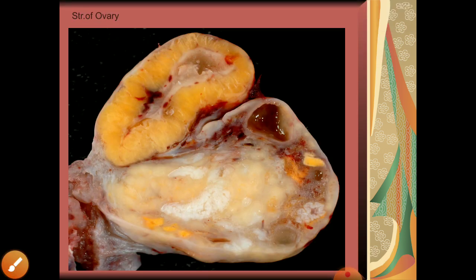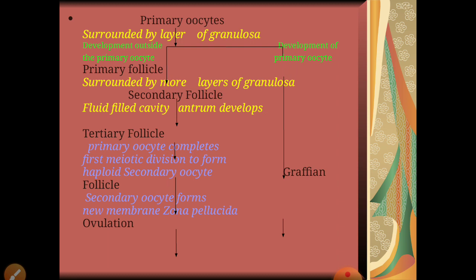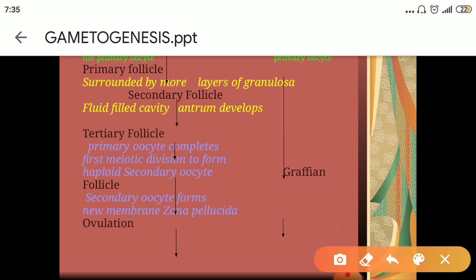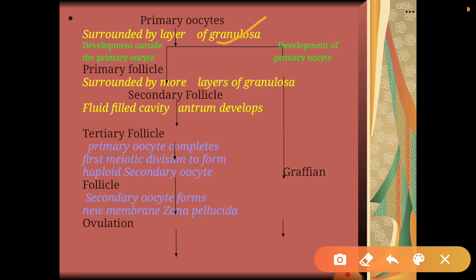This is a sectional view of the structure of the ovary, showing various stages in it. If you want to recall how the primary oocyte changes and what changes it undergoes, you can see this flow chart, where you can clearly see that the primary oocyte is formed, surrounded by a layer of granulosa cells.